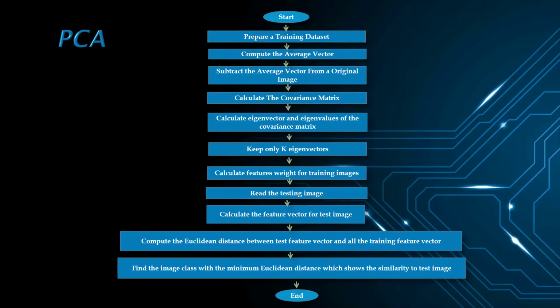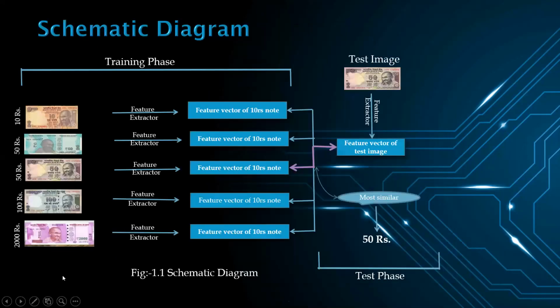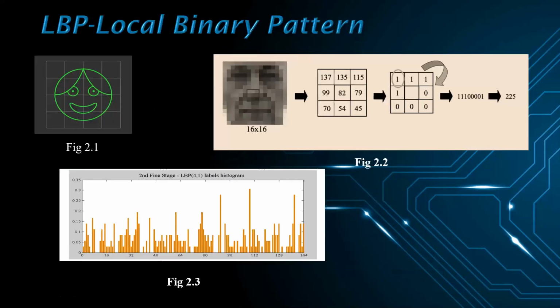After training the model, the features of the currency note will be extracted using LBP, and then it reads the test image and calculates the feature vector for the test image as well. The test image is transformed into its eigenvector components, and then the extracted features of the test image are compared with the database features using the Euclidean distance algorithm. And then coming to the LBP algorithm, that is the local binary patterns algorithm.